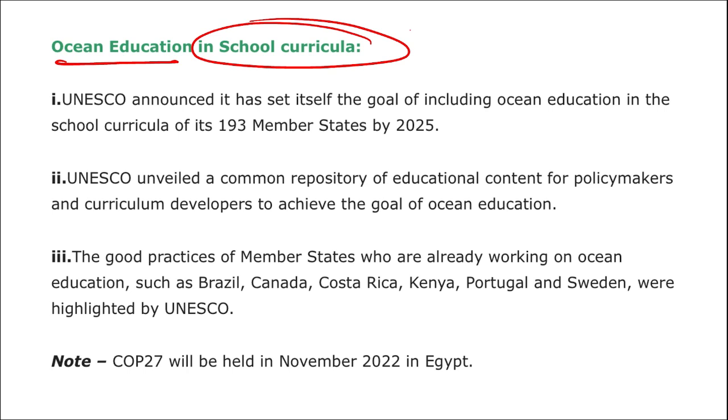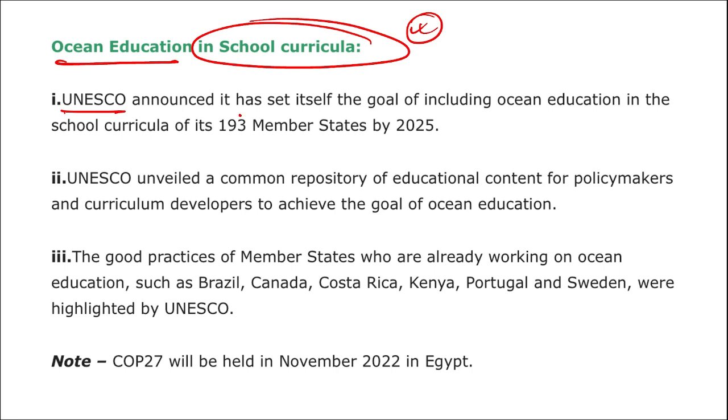As we know, if the beaches are also polluted, that will directly or indirectly impact the marine life. Lichens, algae and many other marine life near the beach or in the ocean will be definitely affected by this plastic pollution. So to create awareness, ocean education in school curriculum should be included.